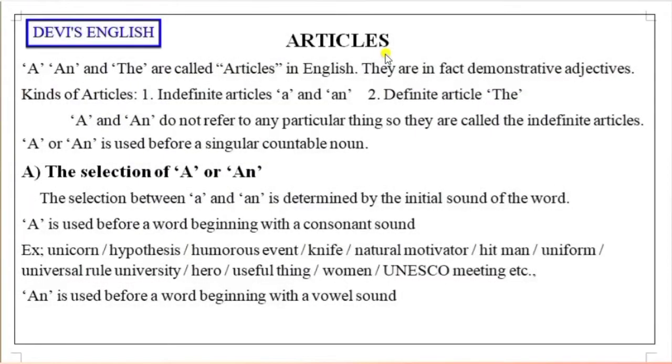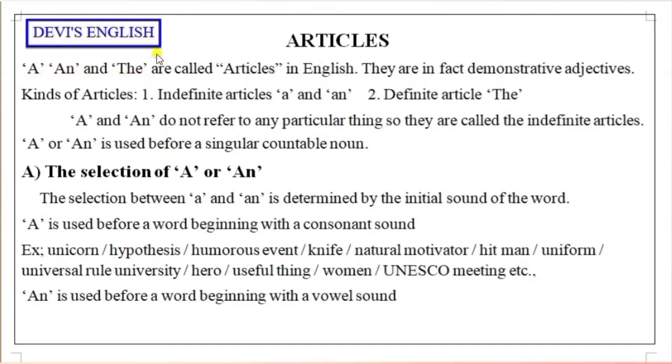In this session, we are going to discuss briefly about articles. What are they? It is the easiest one and also plays a very crucial role in competitive exams. So articles are the most important topic. You have to learn it very clearly. Articles are a, an, and the. These three are called articles in English, as you know very well.